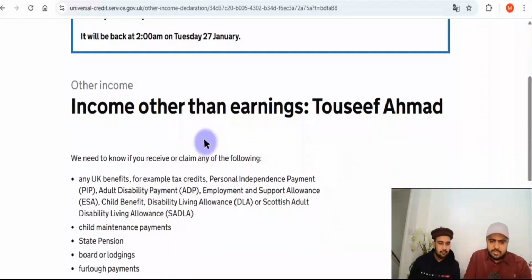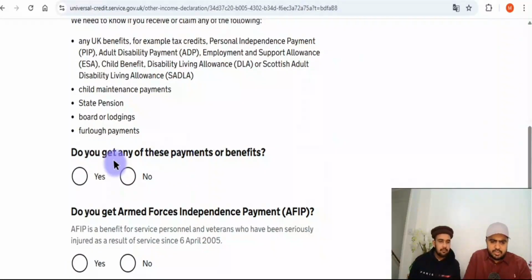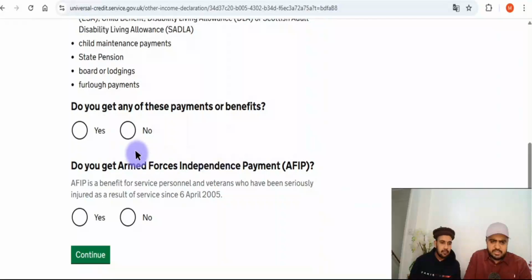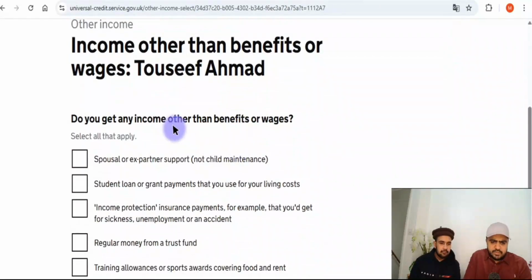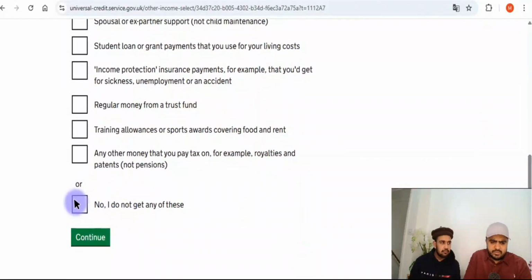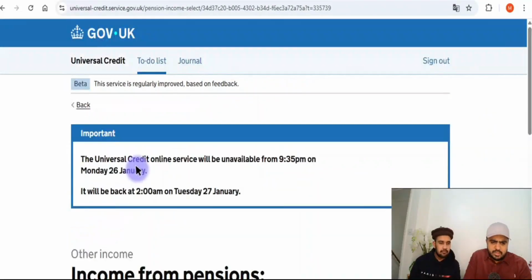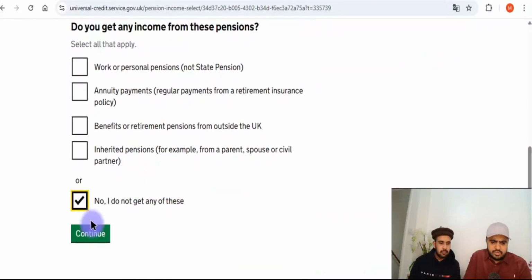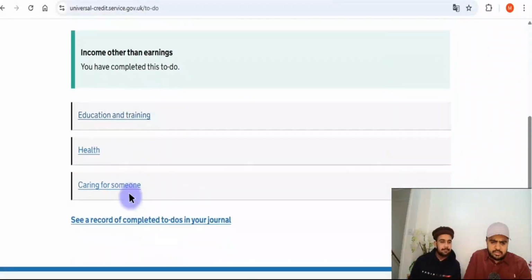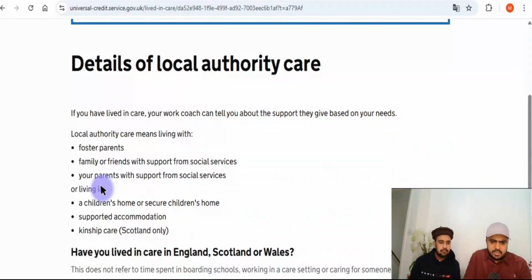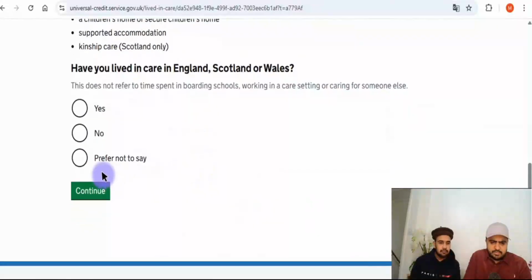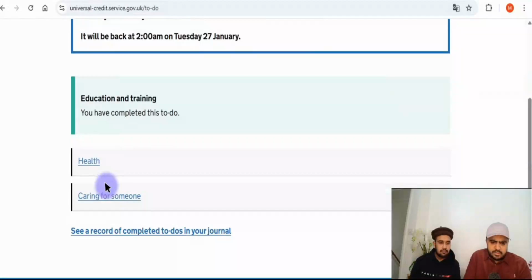Next, they're asking for income other than earnings. Do you get any of these payments or benefits? No at the moment. Income other than benefits or wages? I think we're not getting anything at the moment. Income from pensions, no. Education and training. Are you in education or training? Not at the moment. Details of local authority care, no. Health.